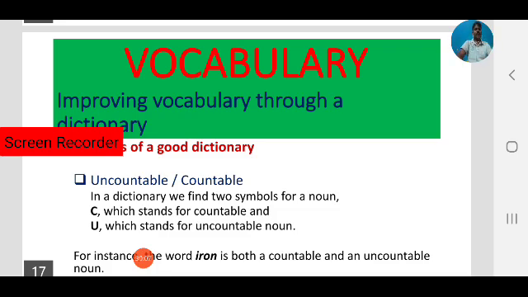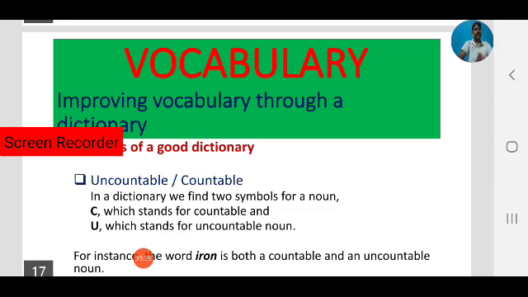So as you know, common nouns can be divided into countable and uncountable categories based on form. Uncountable means we can't count them. Countable means we can count 1, 2, 3 like that. Here in a dictionary we find two symbols for a noun: C, which stands for countable, and U, which stands for uncountable noun. That we can also find in a dictionary.